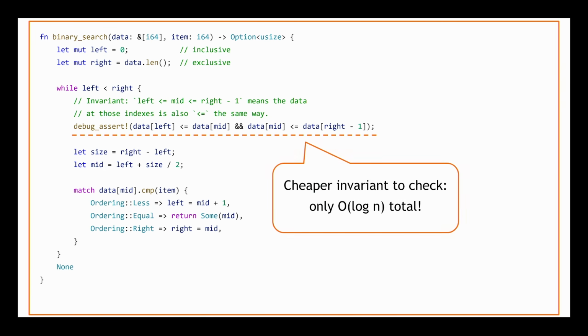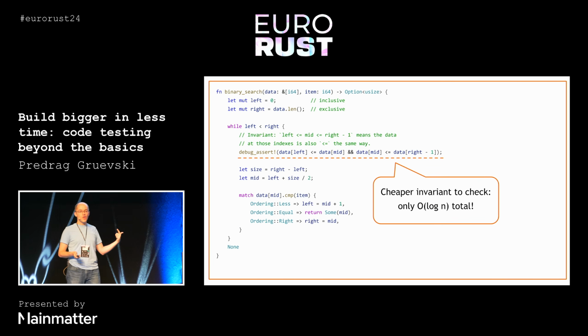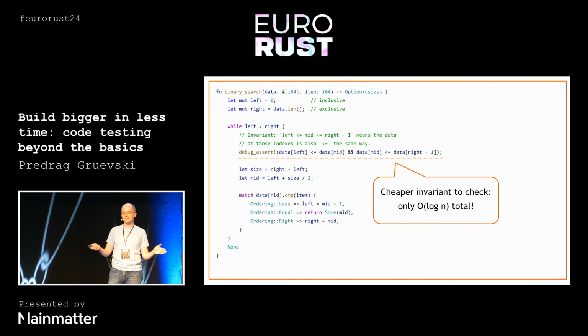This is also a lot nicer, though, because this is a much cheaper invariant. That loop only goes around log n times, and we only check 2 things inside each loop iteration. So now, we're essentially getting to have our cake and eat it too. Our check is only log of n, but we're still asserting that this precondition holds to the extent that we care about it. This is the point of invariant testing.